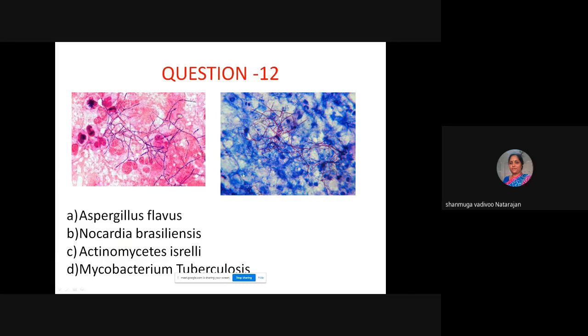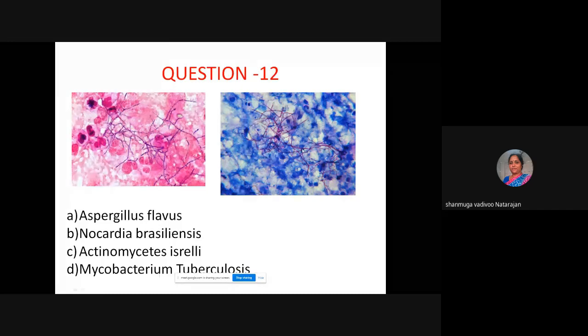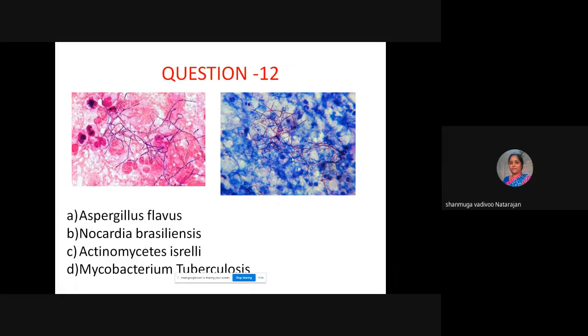And here, the blue color one is the acid fast staining technique. You can see the pink color acid fast staining of the Nocardia. So actually Nocardia is partially acid fast staining. Is that okay?